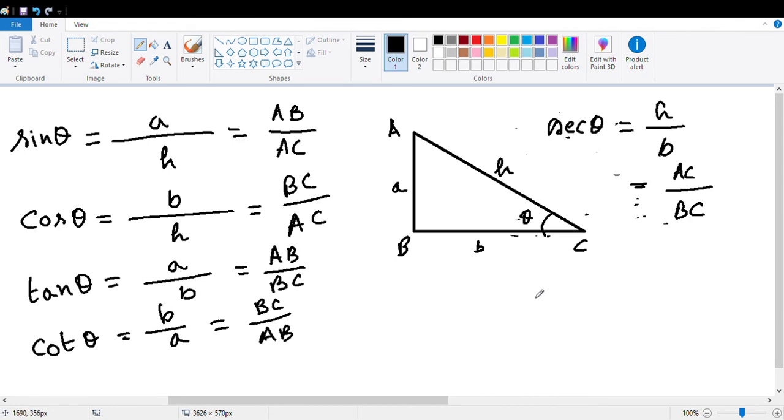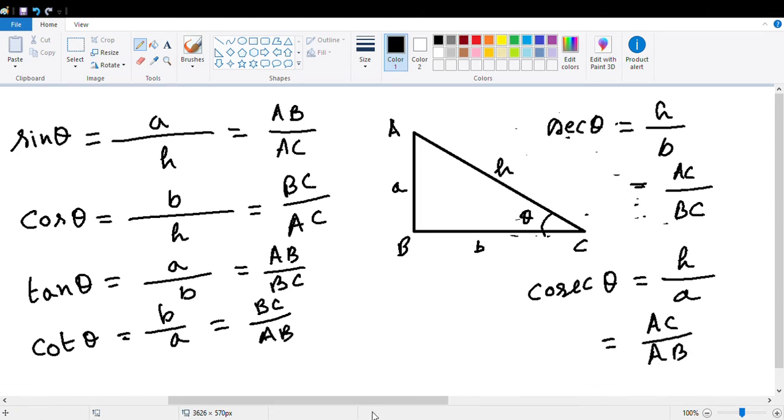Next comes cosec theta, that is hypotenuse by perpendicular, AC upon AB.